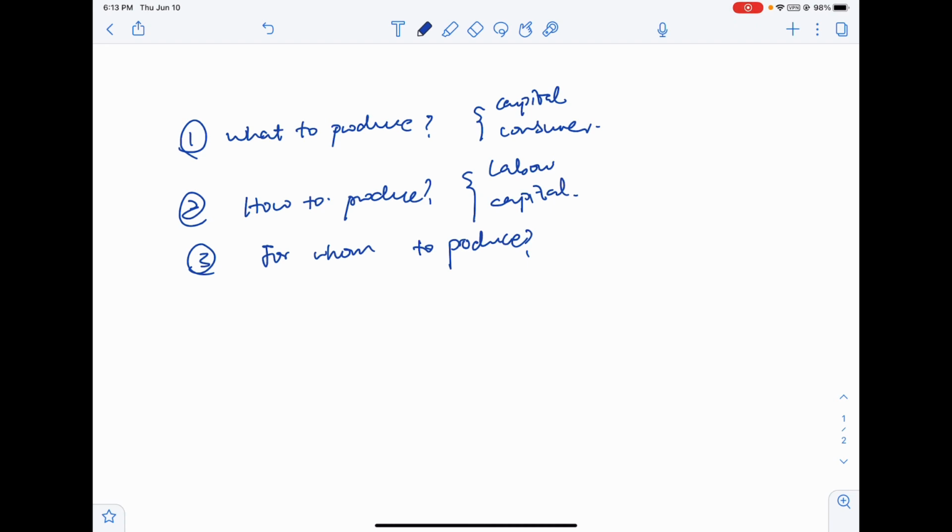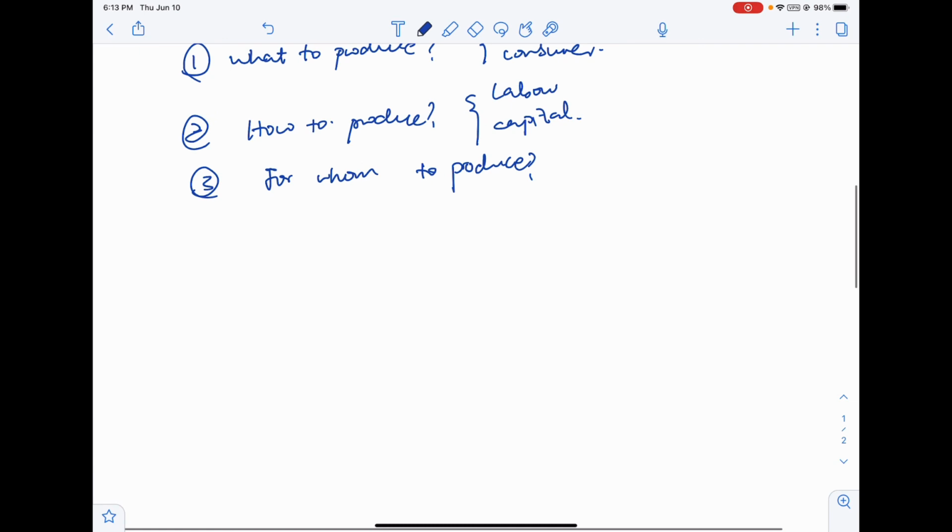Finally, for whom to produce, because we cannot satisfy all the wants of the whole population, decisions have to be made. For example, do we produce stuff for the rich people, or do we target the poor people? This is all going to be for whom to produce.